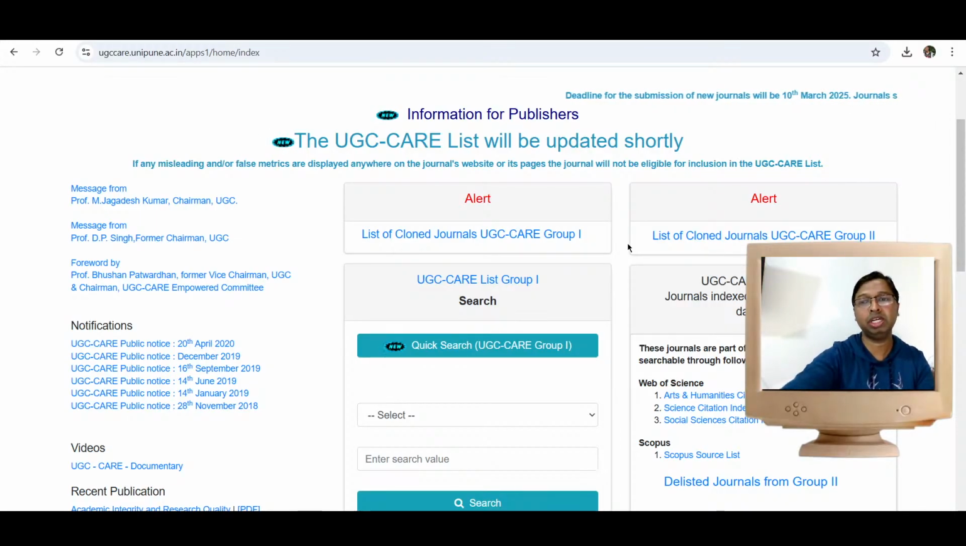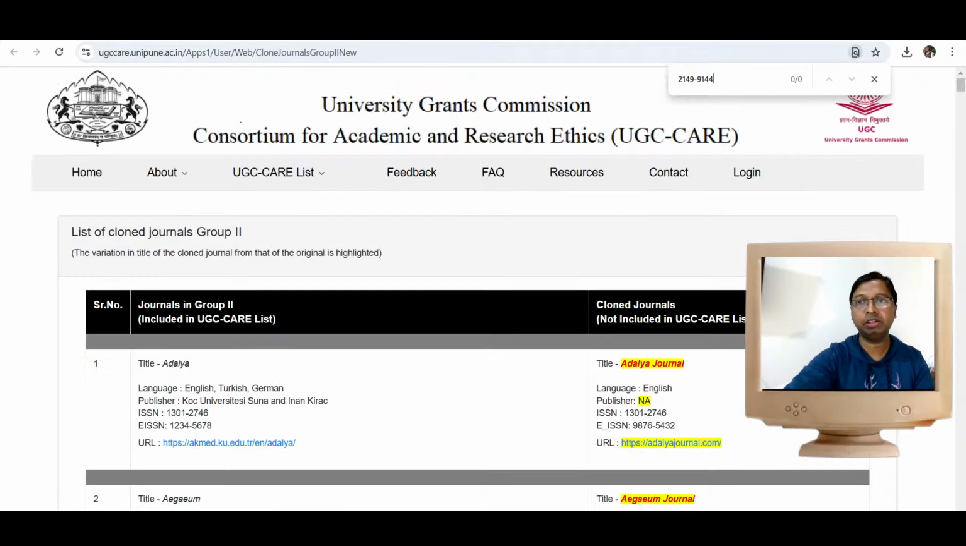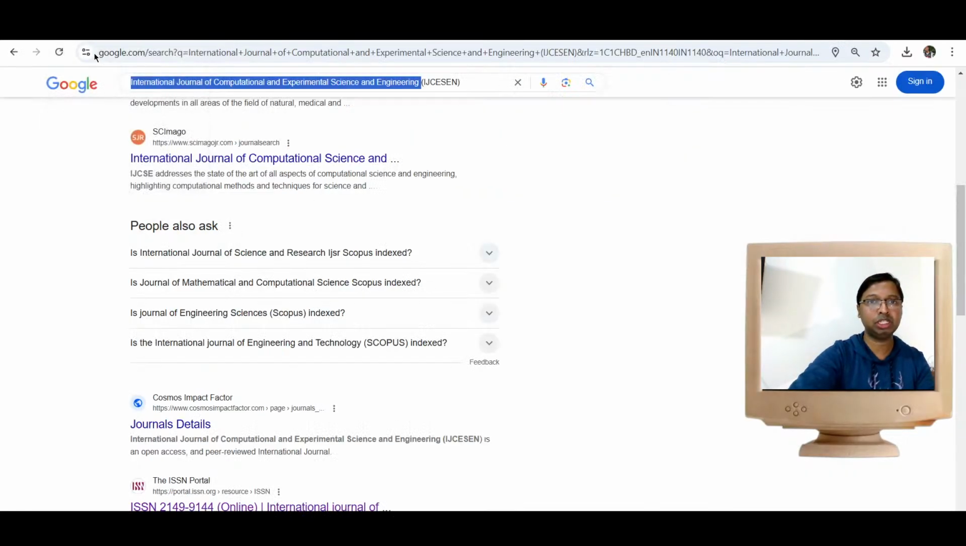As of now, since it comes under the Scopus source list, it automatically comes under UGC Care list Group 2. However, we have a link called the list of cloned journals, UGC Care Group 2. When we click on this link and search for the ISSN number, we are unable to get a relevant search result, which means there are no cloned websites associated with this particular journal. So this is the information we have received about this journal.